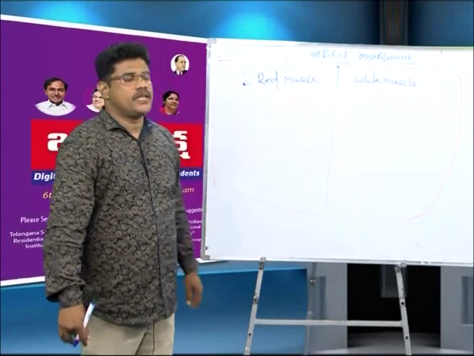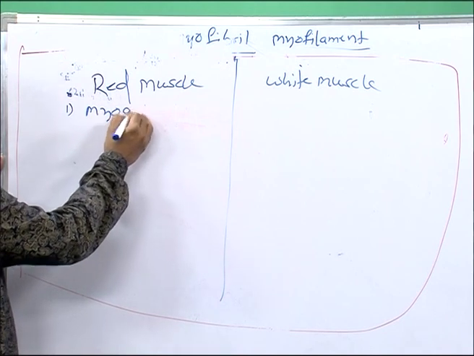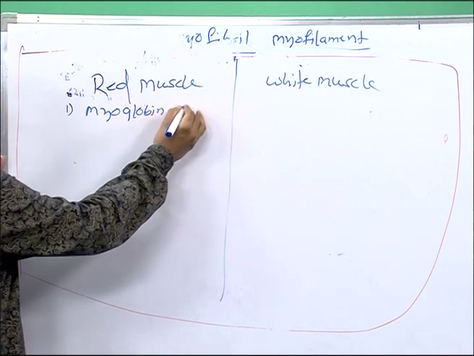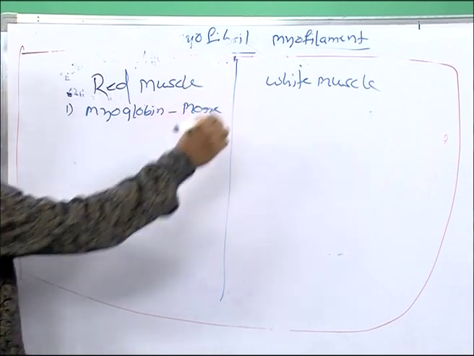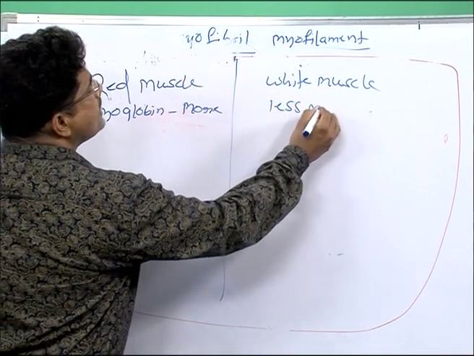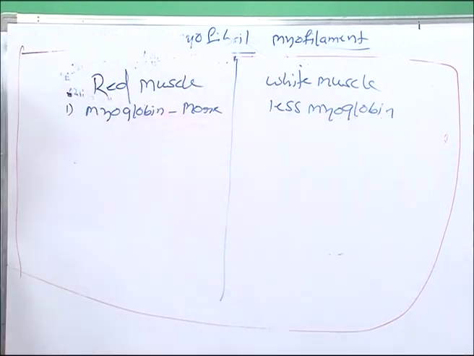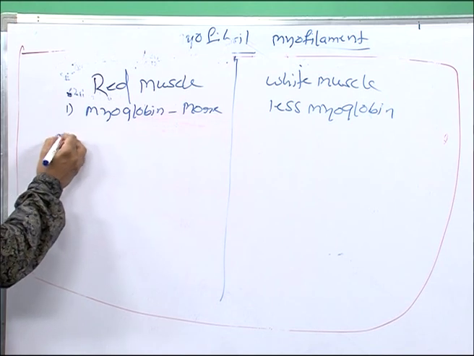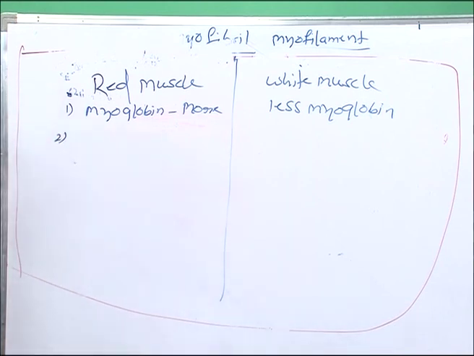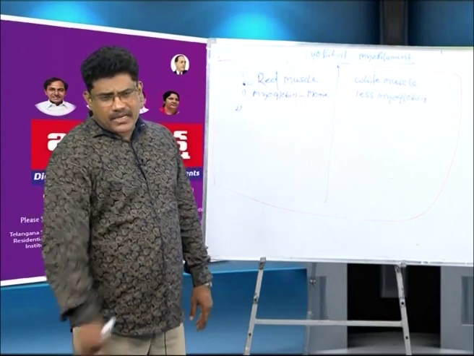What is a red muscle? It has more myoglobin. That is the first point. In white muscle, less myoglobin is present. This is important. What is the red muscle character? More myoglobin is present. What is the white muscle character?